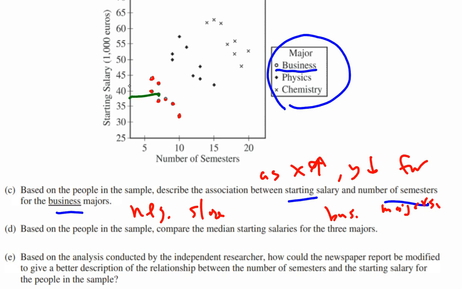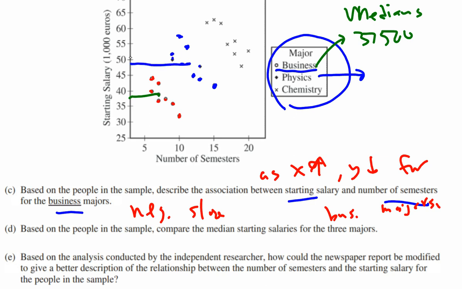So for the business majors, make a little chart here with the medians. For the business majors, I'm going to say it's about $37,500. Let's do the physics majors next. So physics majors, knock off the lowest dot and the highest dot, the next lowest dot, the next highest dot, the next lowest and highest. There you go. And then you've got these two.